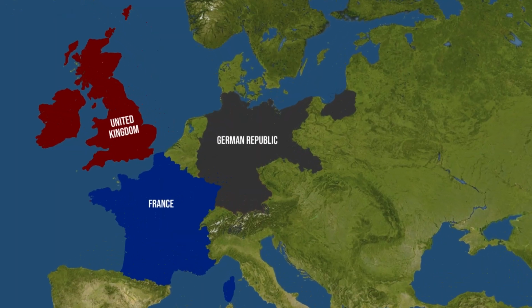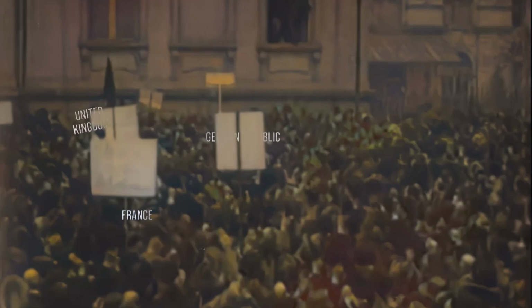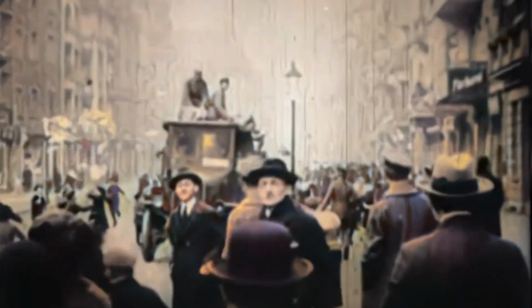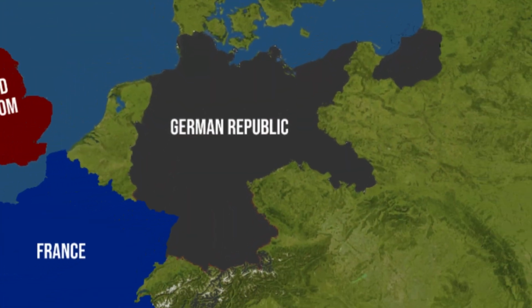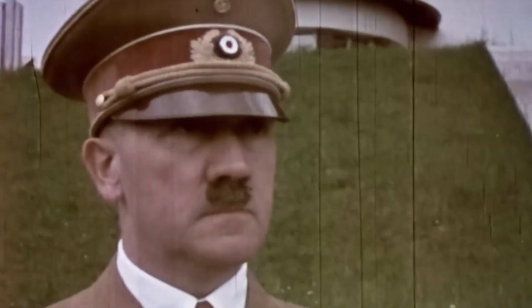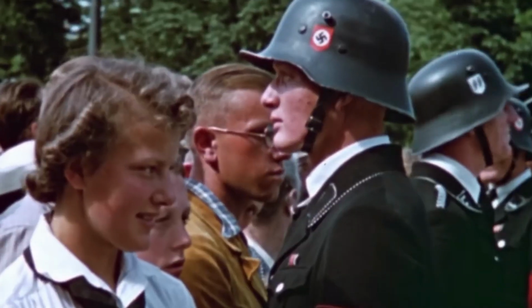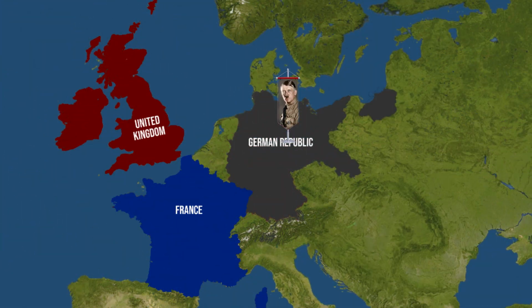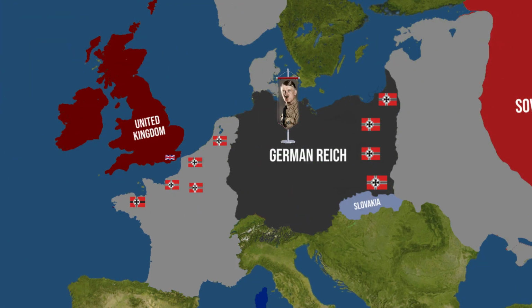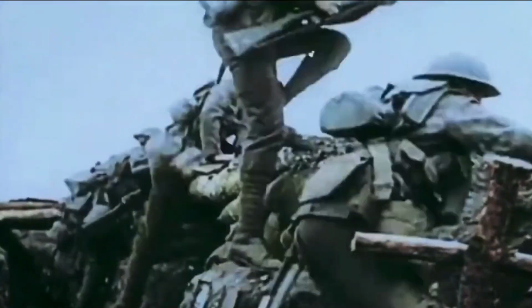1923. Germany was devastated by the First World War. The country was in political and economic chaos, and a man begins to gain popularity. His name? Adolf Hitler. A few years later, Hitler and his party ruled Germany and established the Nazi dictatorship, and even started a new world war and conquered almost all of Europe. But how did they manage to do all this?